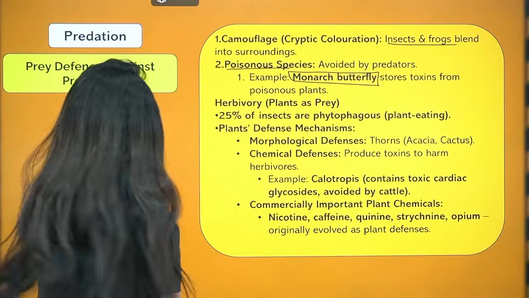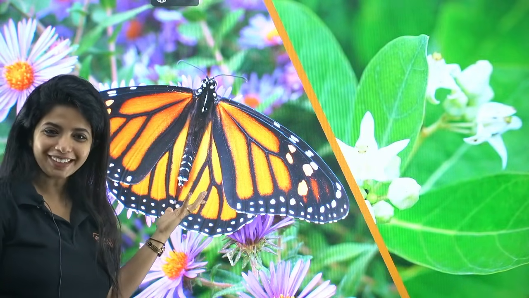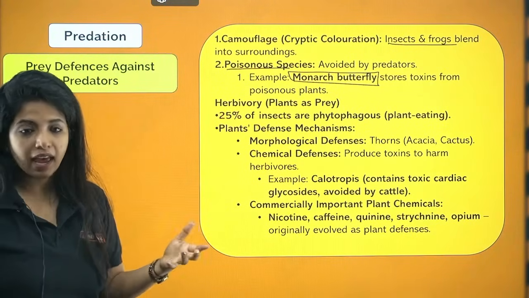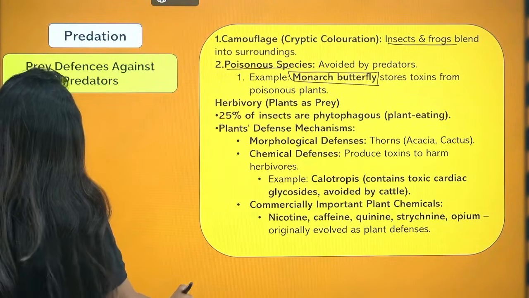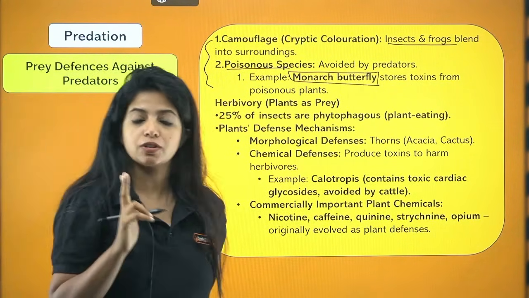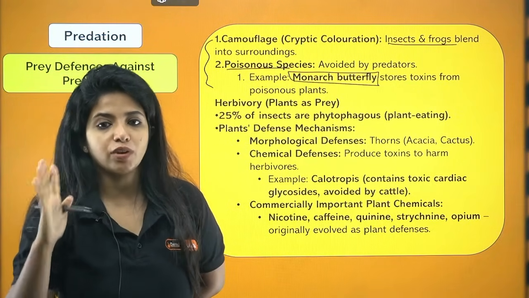Okay, I'll show you the picture of the monarch butterfly as well. It is this. You might have seen this butterfly. It has stored toxins within it, which again acts like a defense mechanism for this organism. So in the case of animals, you have two things. One is camouflaging, that is cryptic coloration, seen in insects and frogs. The second one is poisonous species, that is the monarch butterfly.